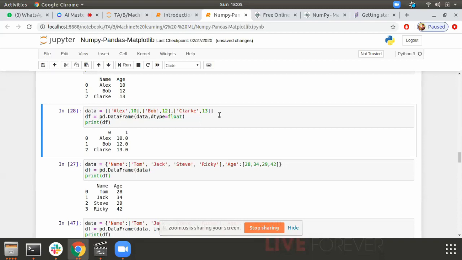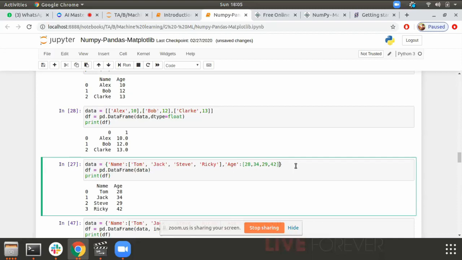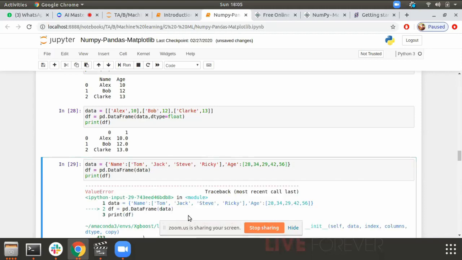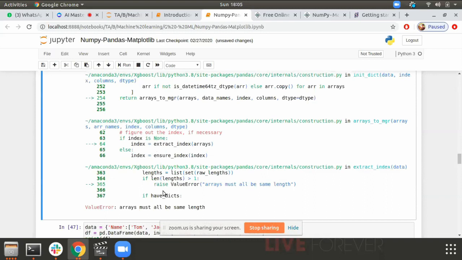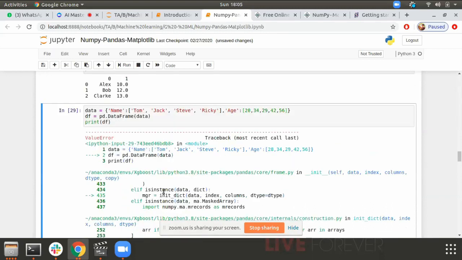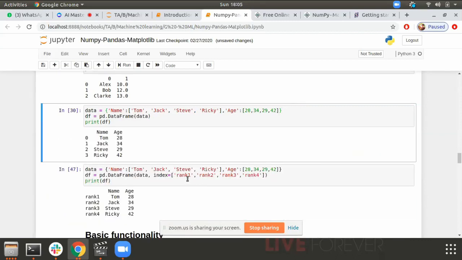Okay, fine. So what if we add one value in age which is not there in name? What will happen at name? Will it work? I don't know. Yeah, value error. So it is not having any value, so it will give you an error. They must just be of the same length. Okay, fine. So it should be of the same length, right? Yeah. Thank you, Akshay.